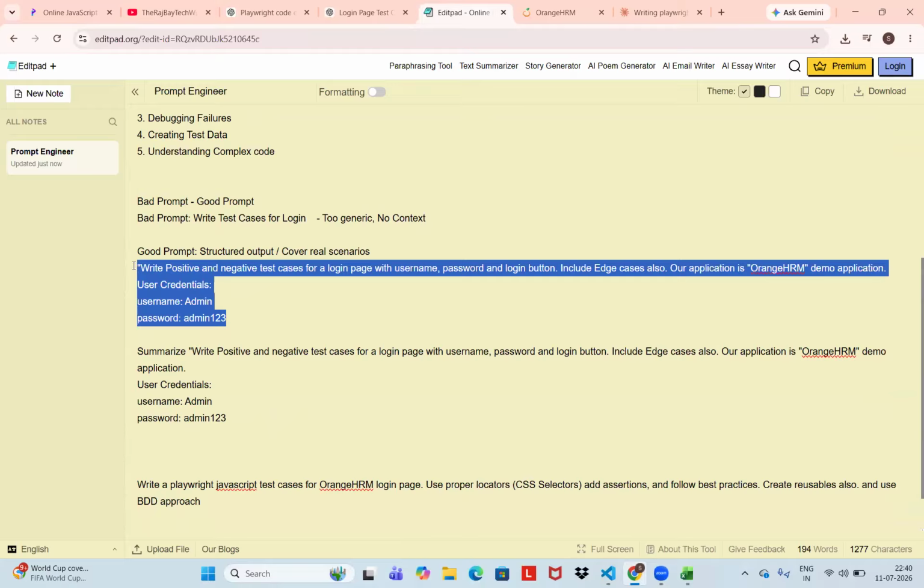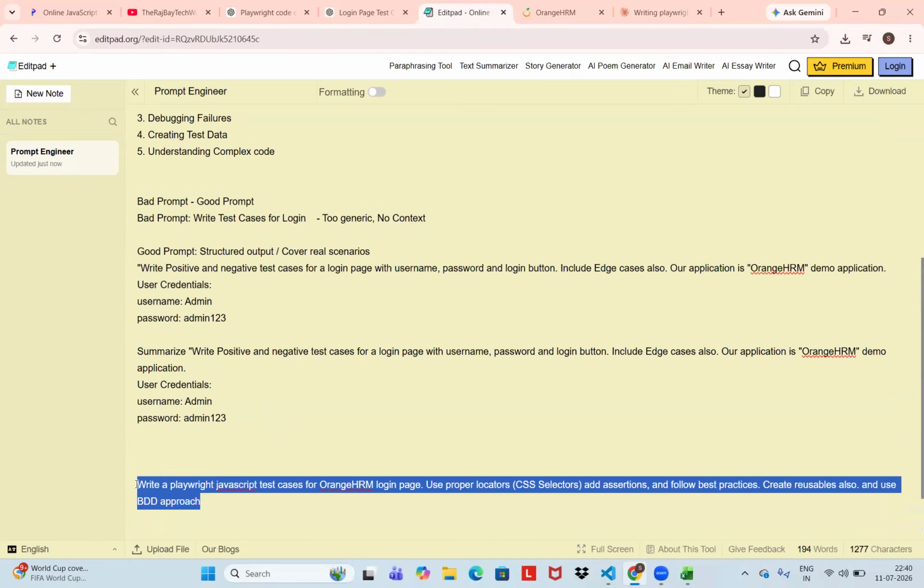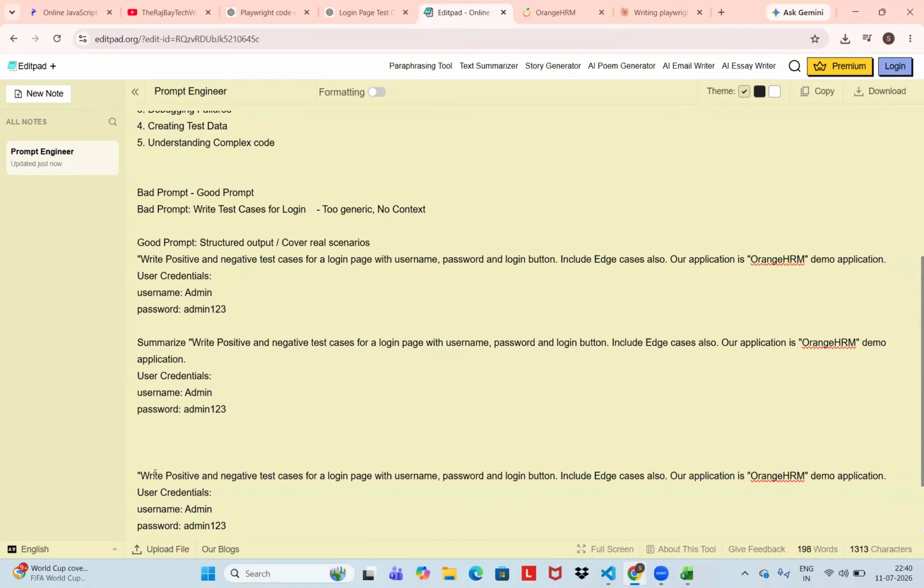See, I have used this prompt, and I will categorize it for you. So I'll do: act as a senior SDET. This is the role I am defining, senior SDET. Senior SDET, write positive and negative test cases for the login page with username, password and login button.